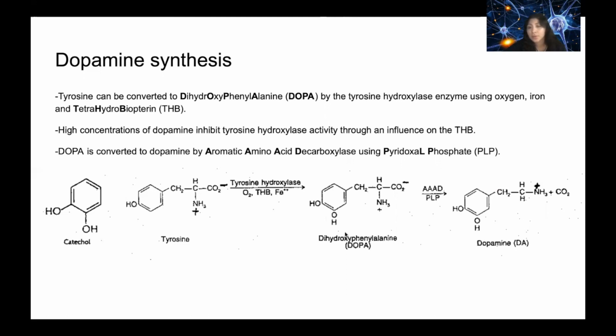And it's going to be converted to dopamine through aromatic amino acid decarboxylase using pyridoxal phosphate, PLP. And you end up with dopamine. That's real fun. That was a lot of words and they were huge, but you end up with dopamine here.